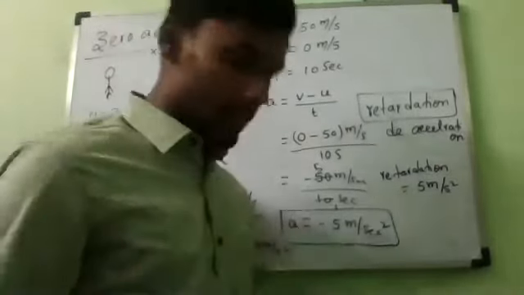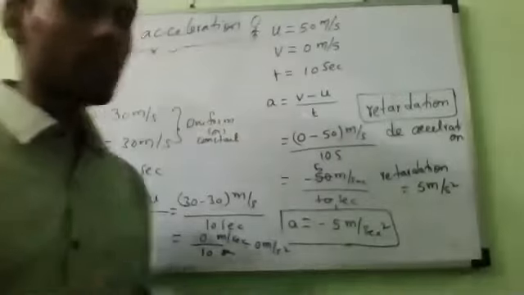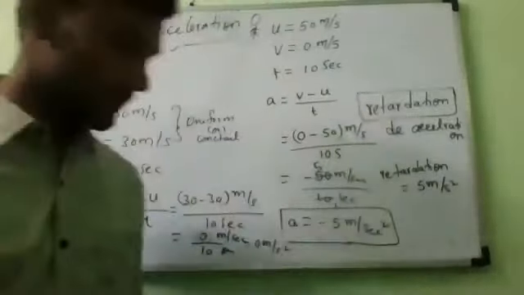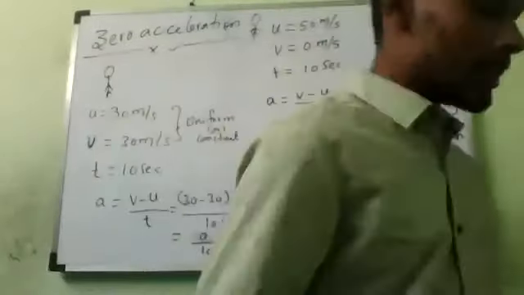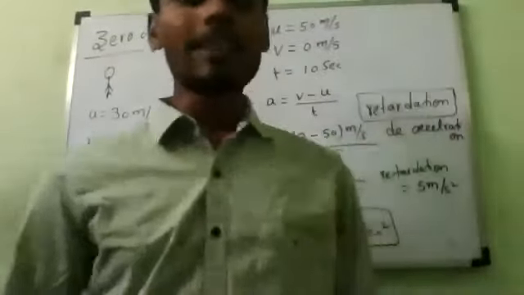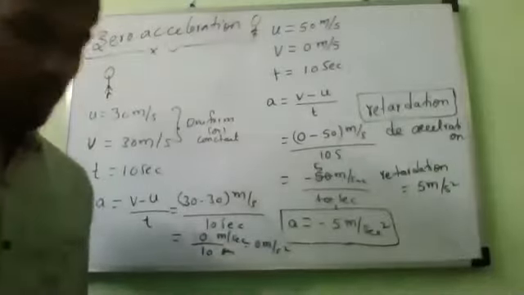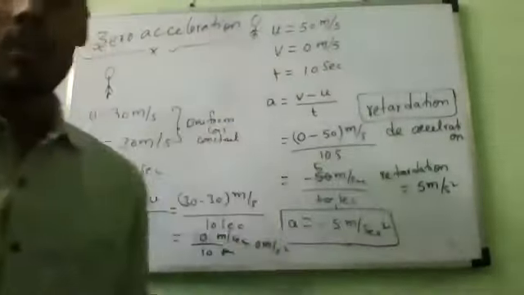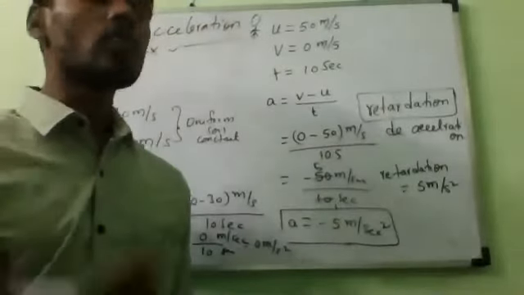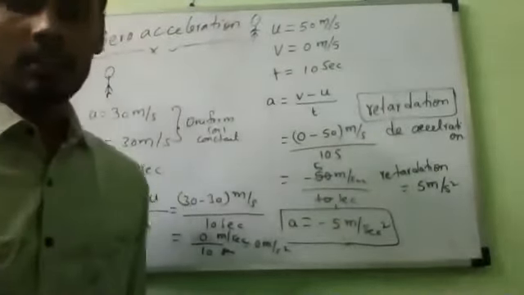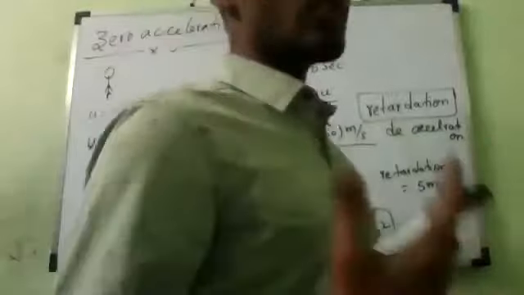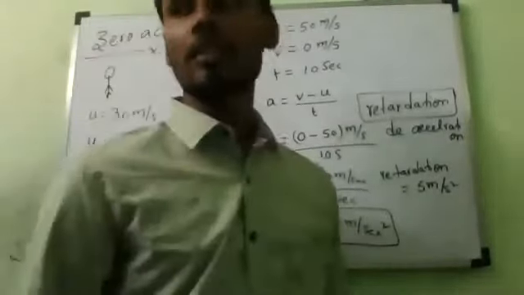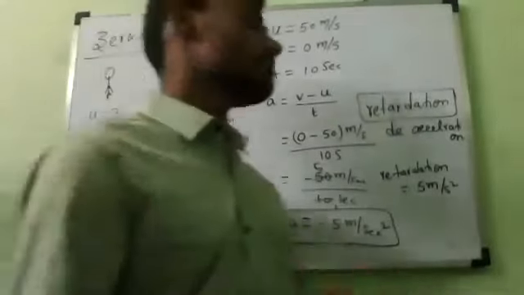Or you can write a second definition. If the velocity of a body is not changing, or else you can write, if there is no change in velocity of a body, then acceleration is 0, or zero acceleration.